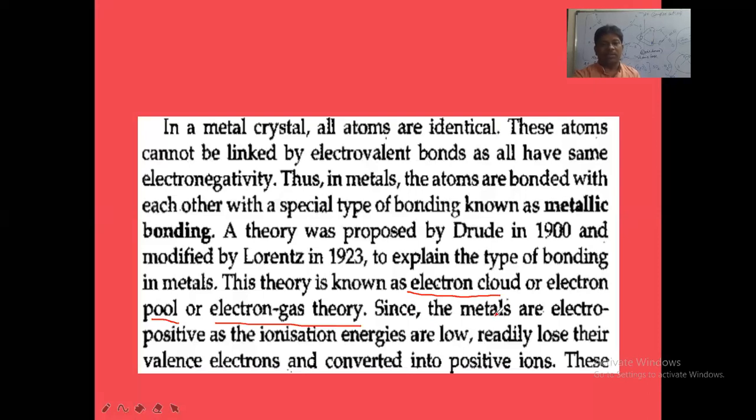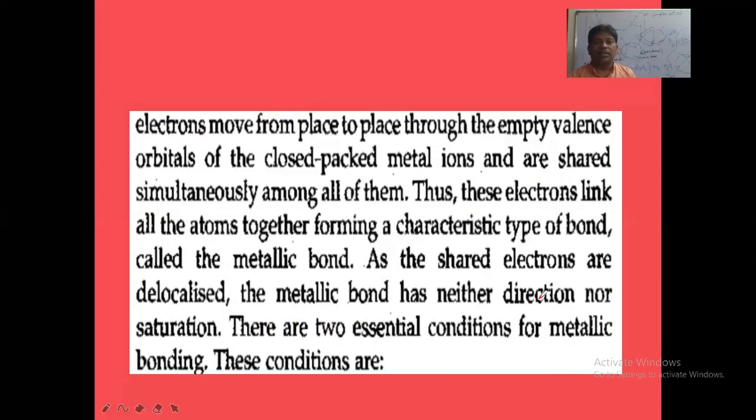And since the metals are electropositive in nature and their ionization energies are very low, they readily lose what? The metals readily lose their valence electrons and convert into what? Positive ions. As they form positive ions easily, they are called electropositive elements.